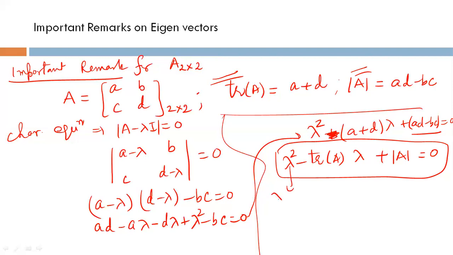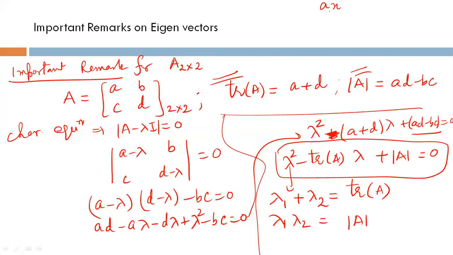Suppose the eigenvalues are lambda 1 and lambda 2. This is a quadratic equation, so the possible roots will be only two, lambda 1 and lambda 2. Then the sum of roots, or eigenvalues, will be minus b upon a, or trace of A, and the product of the eigenvalues will be determinant of A. How am I going to find this?